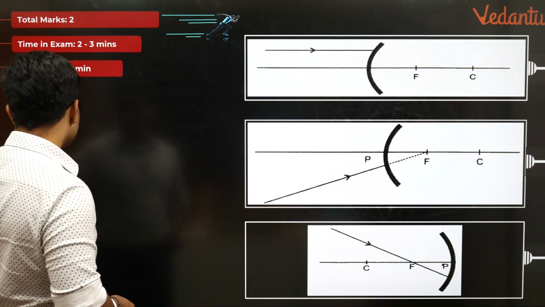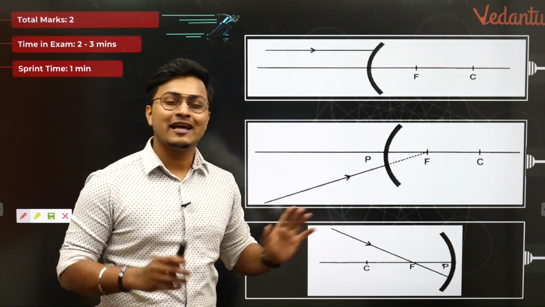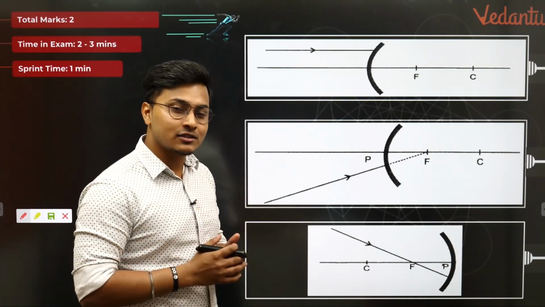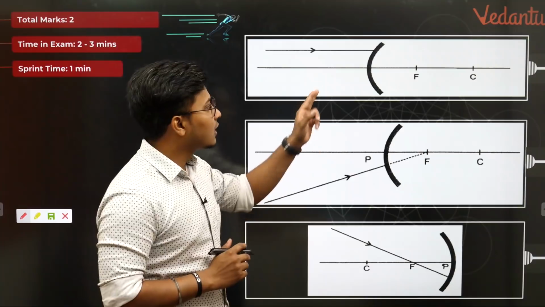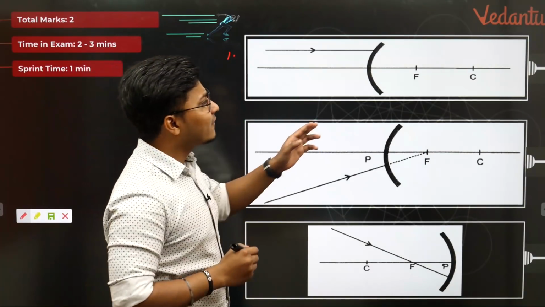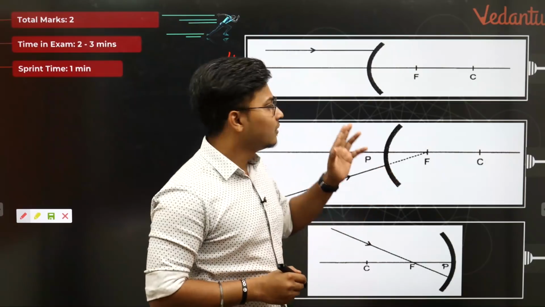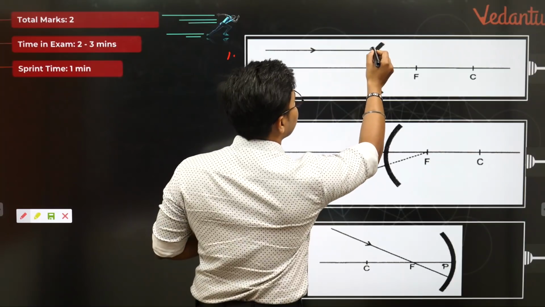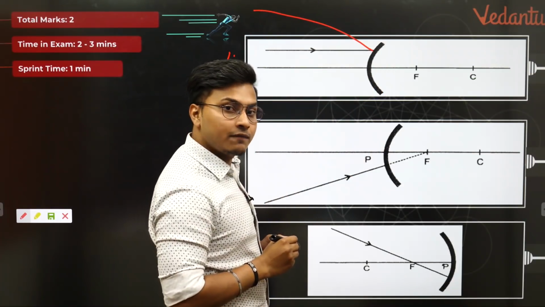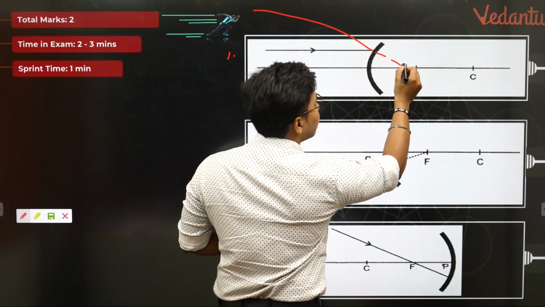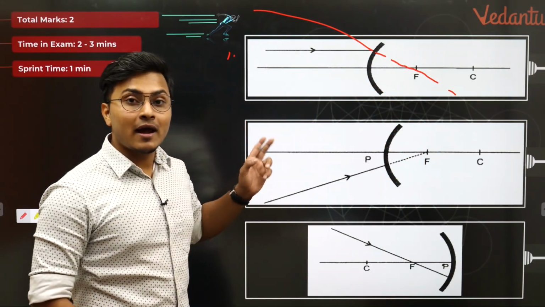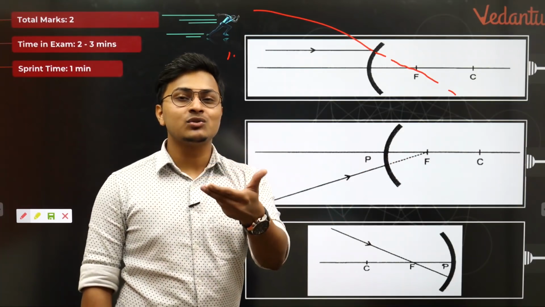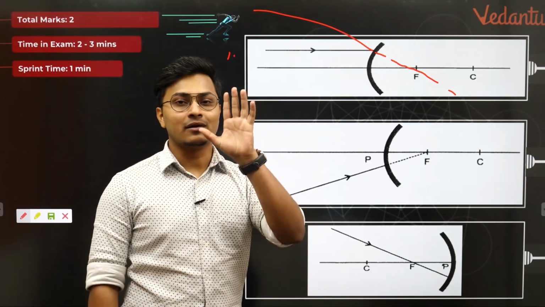I'll tell you what the question here is. The question is: complete the ray diagrams. That's all. While drawing these ray diagrams, the first thing you should understand is which type of mirror it is. Number one, if you notice very carefully, you have a very simple convex mirror, isn't it? In this convex mirror, all the light rays are coming parallel. So obviously the actual light ray will diverge after reflection. So we'll project it through the focus, because all the light rays coming parallel to the principal axis of a mirror must pass through the focus, or must appear to pass through the focus in the case of a convex mirror. Very good.